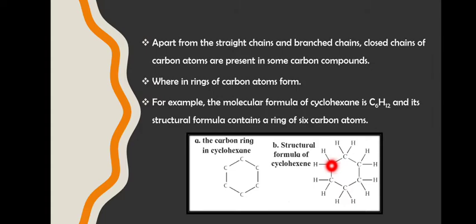See each carbon, this carbon where I have pointed, you should see it has formed 4 bonds, correct? Then this carbon also has formed 4 bonds. Then this also, then this, all the carbons have formed 4 bonds. Followed? So this is cyclohexane, C6H12. Okay, and its structural formula contains a ring of 6 carbon atoms.